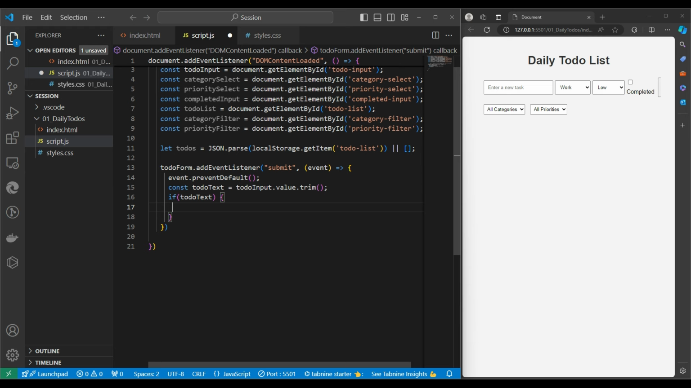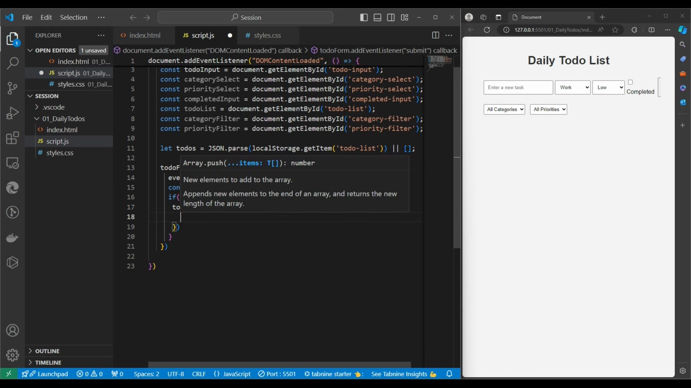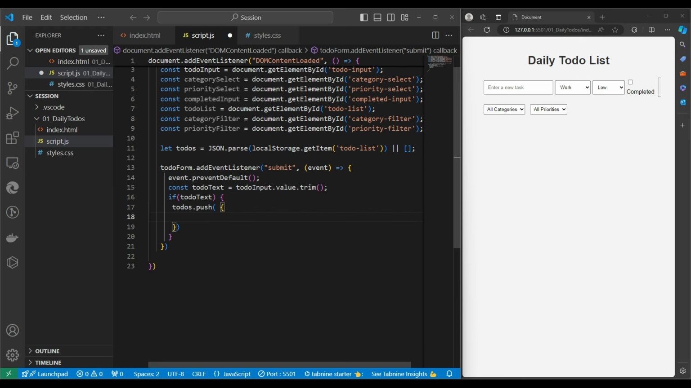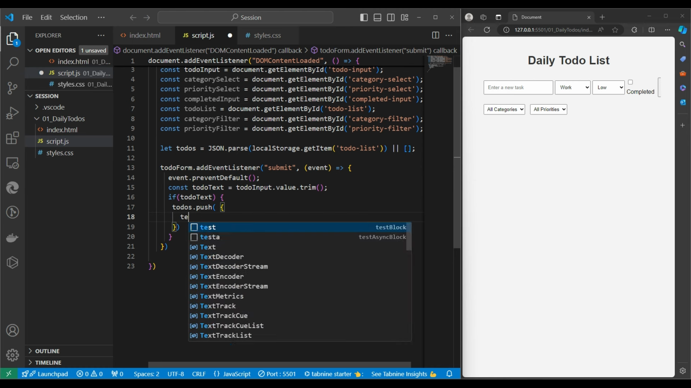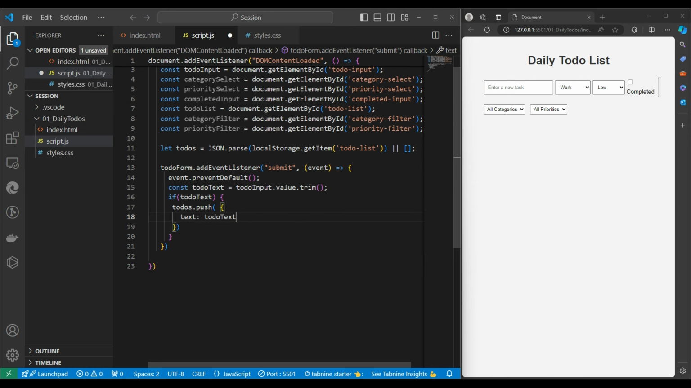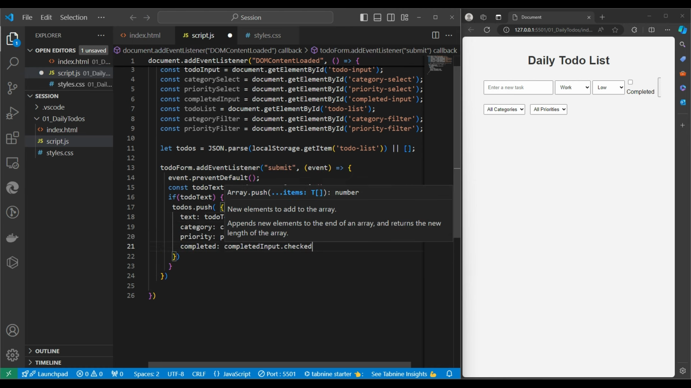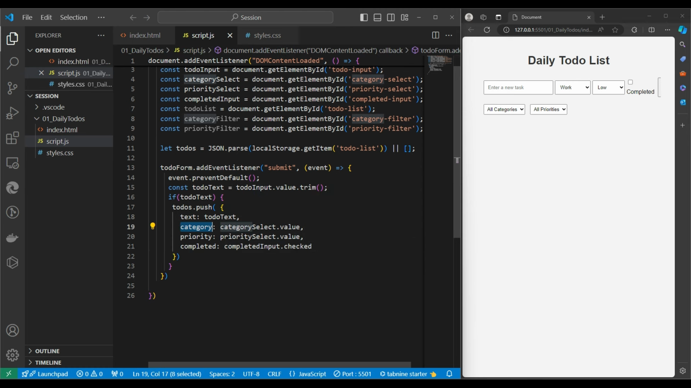After that, if the to-do text is there, then I will push these to-do objects into this array. So these are the objects. Inside it, we will push this to-do text, which goes as a part of the text property. And after that, these are the properties: categories that will come from this one, and priorities that will come from this one. This is a drop-down, and this is a checkbox checked value. So these are the things we are pushing.